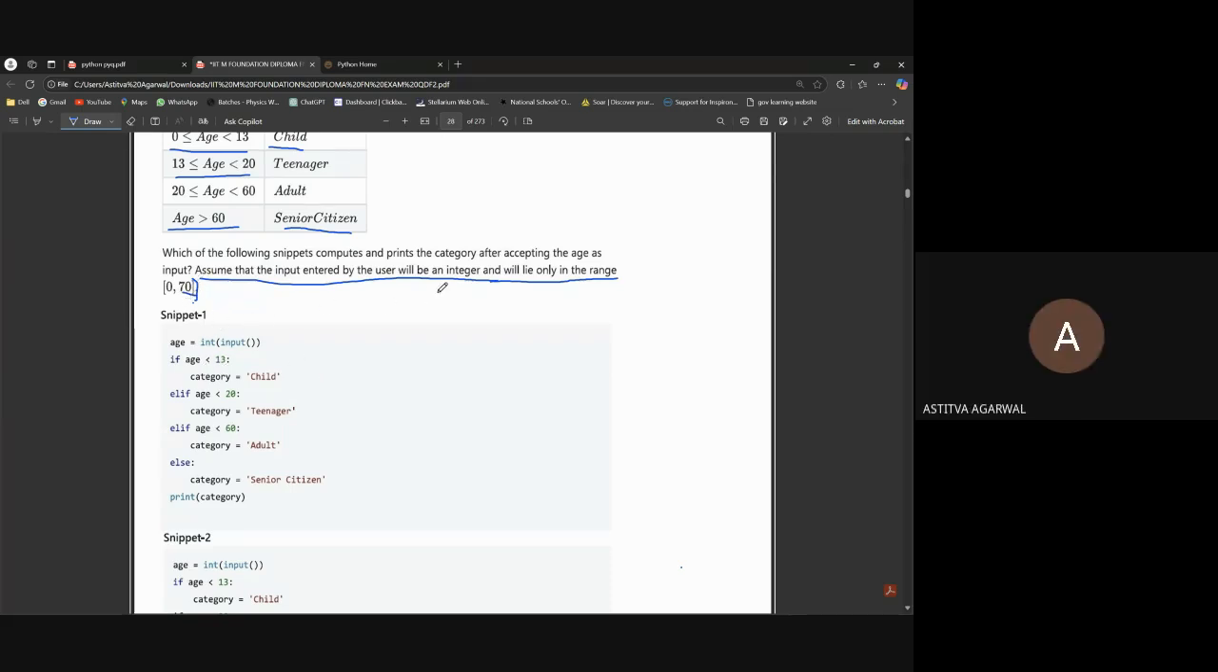No, that's not the issue. It says to assume the input entered by the user will lie only in the range 0, comma 70, and this is written in closed brackets. Means zero can also be considered and 70 can also be considered, because closed brackets are there, not open brackets. This is an open bracket, and this is a closed bracket. All right, okay, fine. I get that.